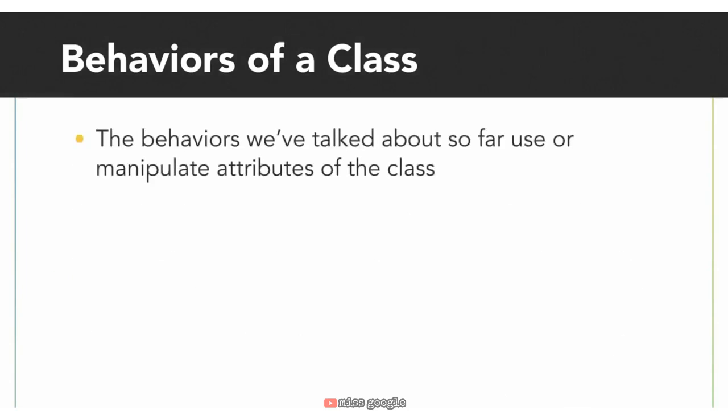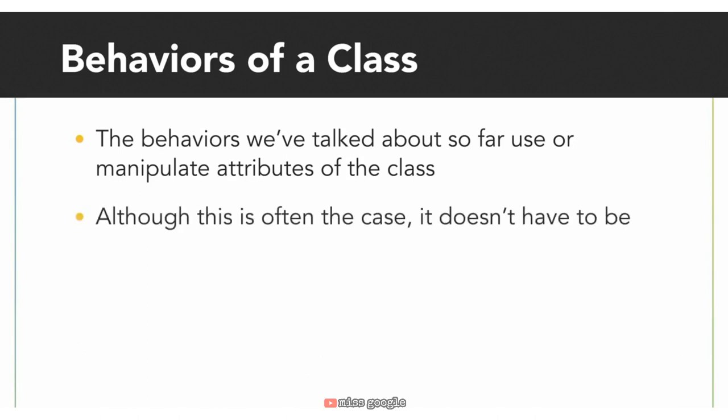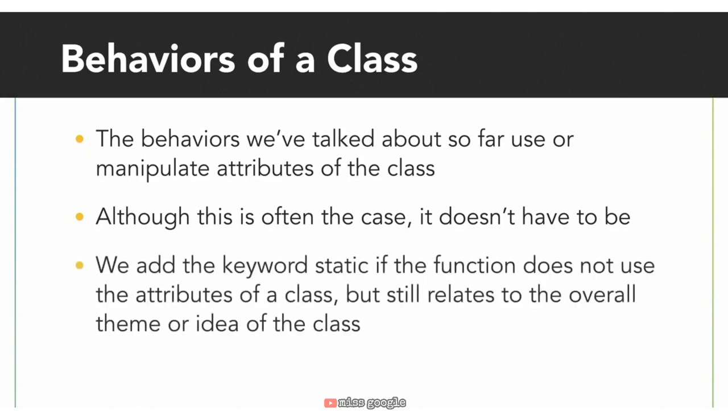For the behaviors we've talked about so far, they have manipulated or used attributes of the class. Find area used the triangle's base and height, and calculate triangle type used the side lengths of the triangle. Although functions inside the class or behaviors often use a class's properties, they don't have to. We add the keyword static if the function does not use the properties of the class, but still relates to the overall theme or idea of the class. We'll dive into the keyword static later on in this chapter.